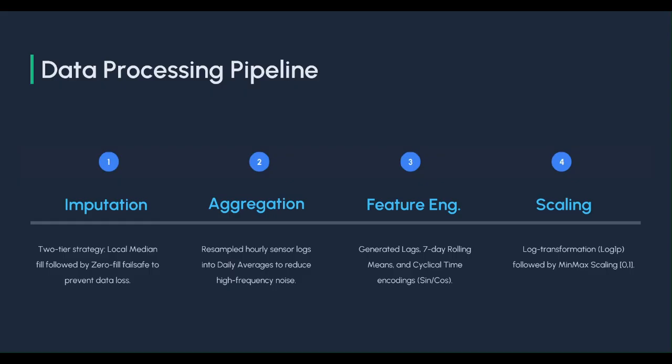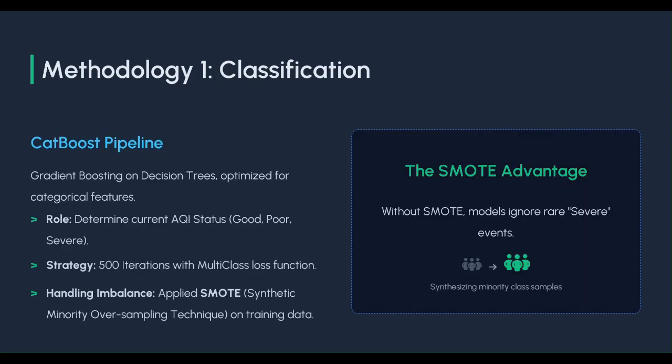Step four, the last step of this pre-processing, was scaling. All pollutants were log transformed to reduce the skewness and then scaled between 0 and 1 using min-max scaling. This pipeline transformed the messy original data into a normalized dataset ready for machine learning. Moving ahead, first I did classification.